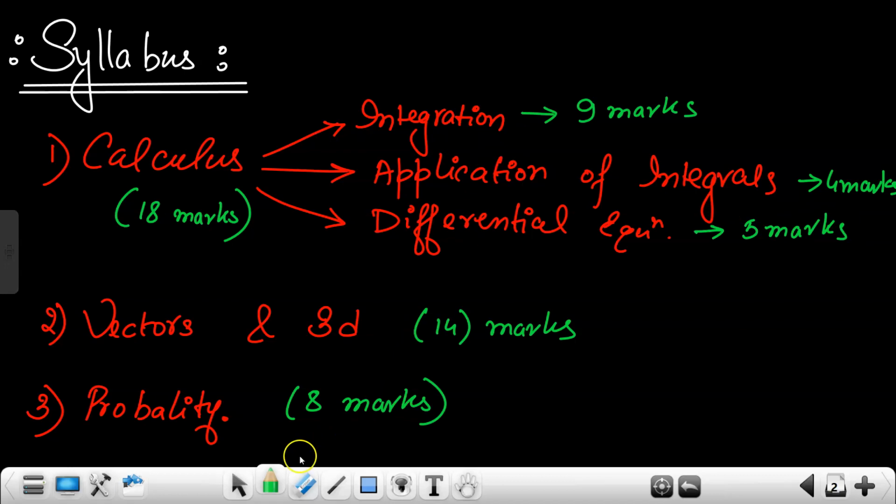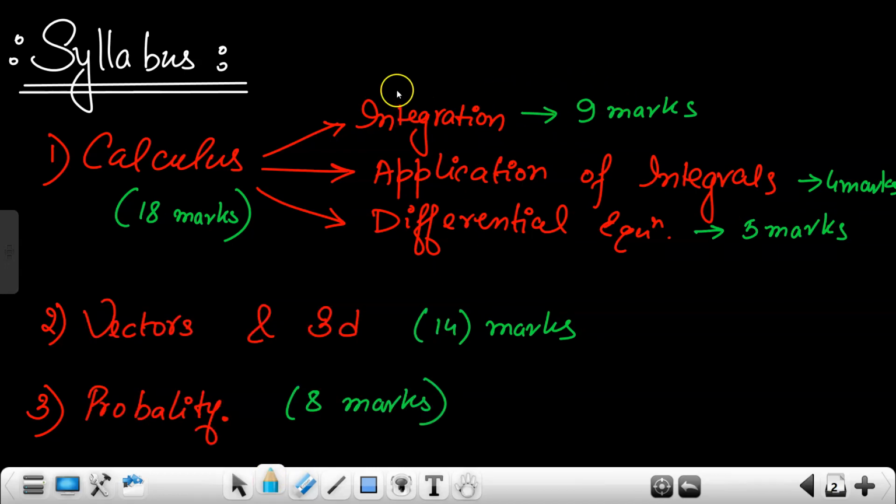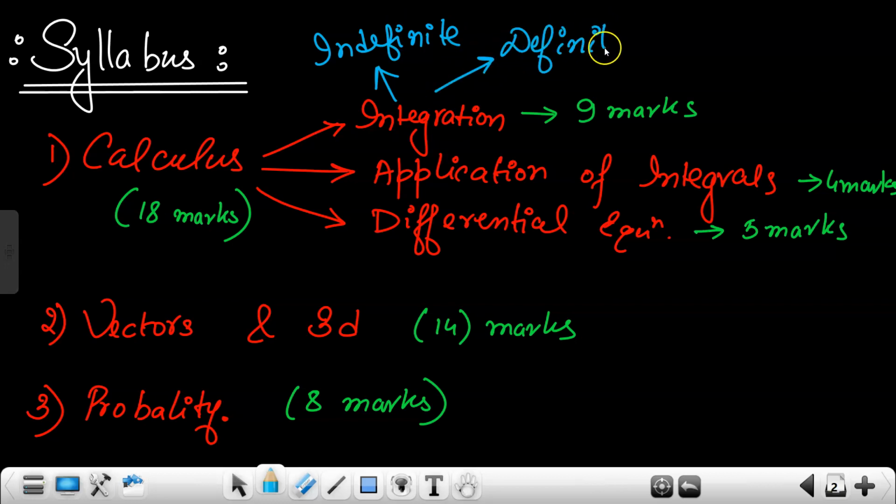According to my intuition, integration is divided into two parts, indefinite and definite. So I feel two questions can be there, one of indefinite and one of definite. Long questions can be expected from this calculus part.